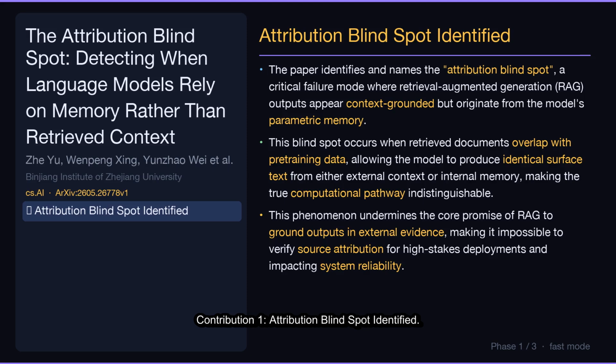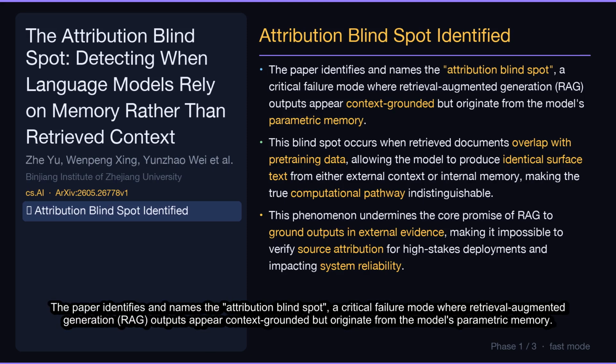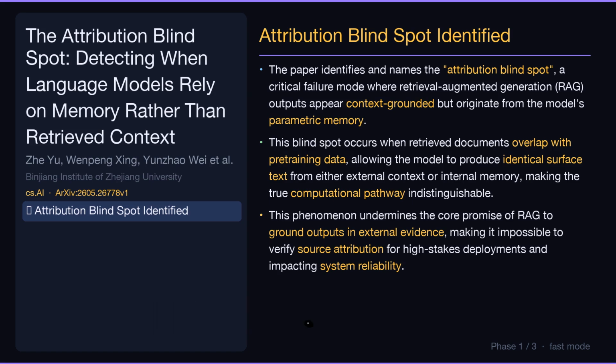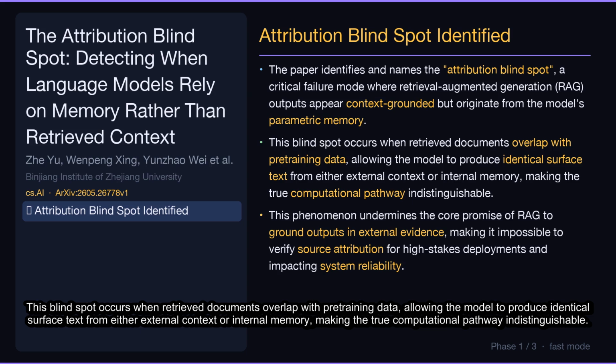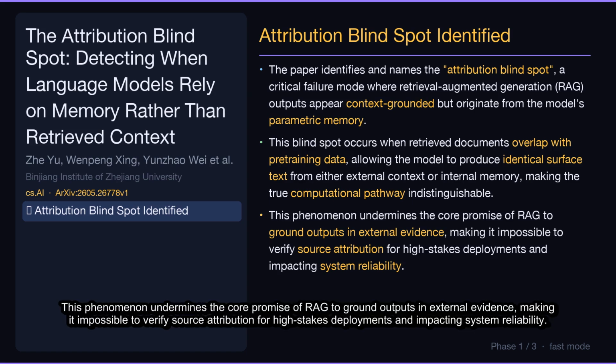Contribution 1. Attribution blind spot identified. The paper identifies and names the attribution blind spot, a critical failure mode where retrieval-augmented generation (RAG) outputs appear context-grounded but originate from the model's parametric memory. This blind spot occurs when retrieved documents overlap with pre-training data, allowing the model to produce identical surface text from either external context or internal memory, making the true computational pathway indistinguishable. This phenomenon undermines the core promise of RAG to ground outputs in external evidence, making it impossible to verify source attribution for high-stakes deployments and impacting system reliability.